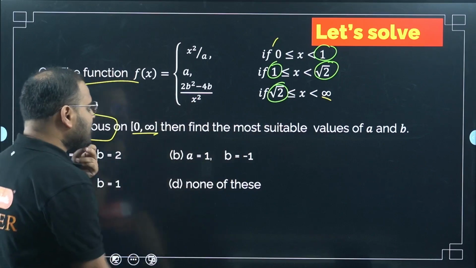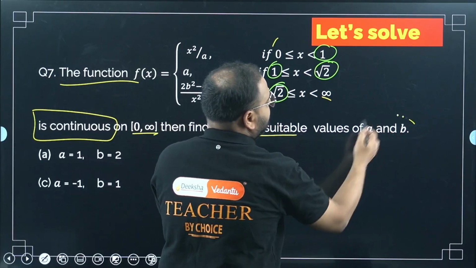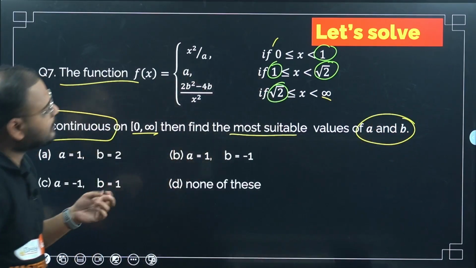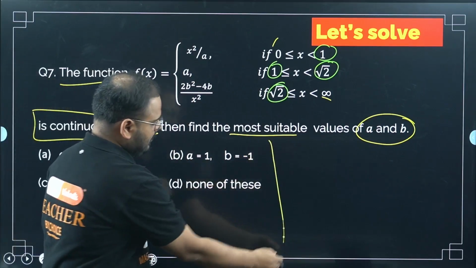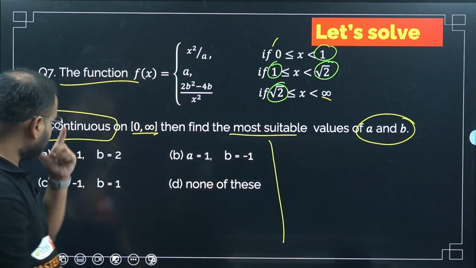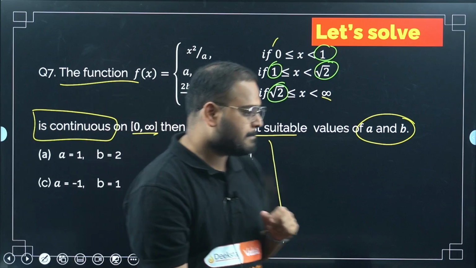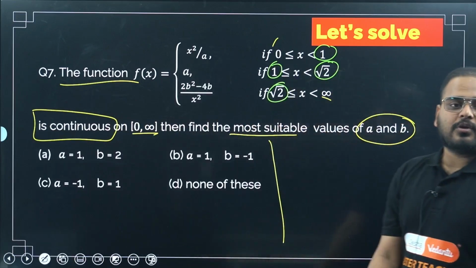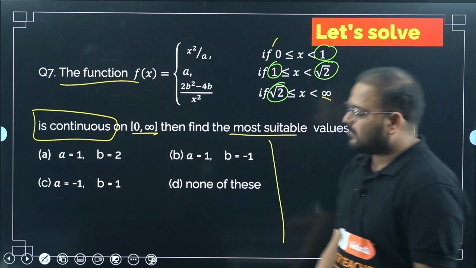Okay. They are asking us to find the most suitable values of a and b. They've given the options, so we'll make use of options over here also. When we reach that point, we will see. Okay, sir. So let's define for 1 first. At 1, we'll define the L1.